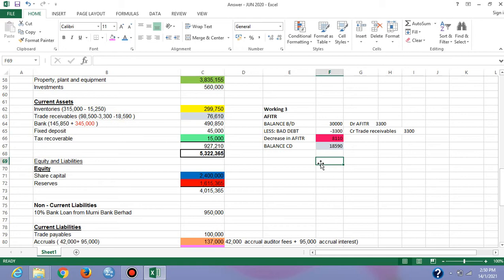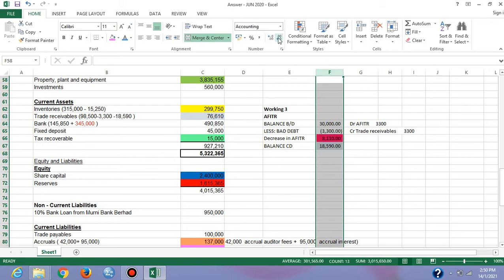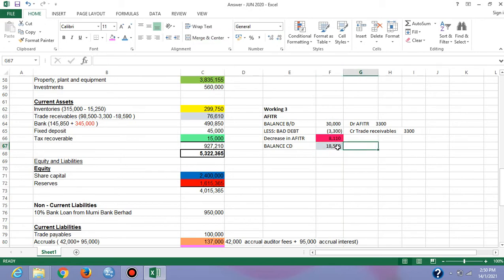And then the expected credit loss allowance of the trade receivable at the year end is amounting 18,590. Usually you have to calculate this figure, but for this question these figures are already given. So when already given, you just put your opening balance, and the closing balance as mentioned by the question, and then you put your bad debt.